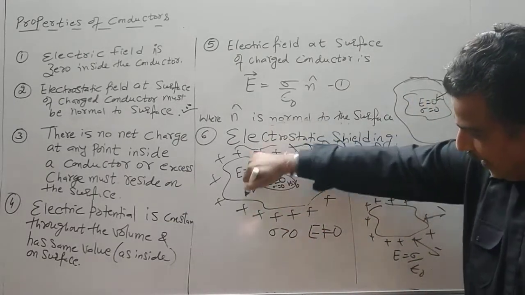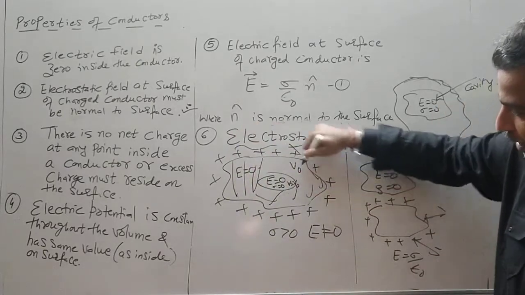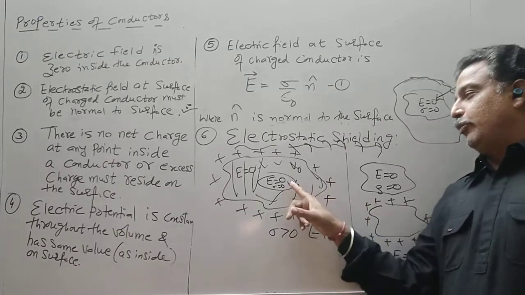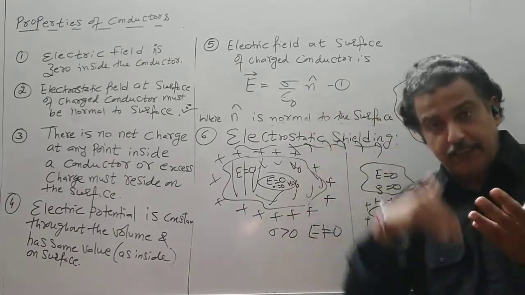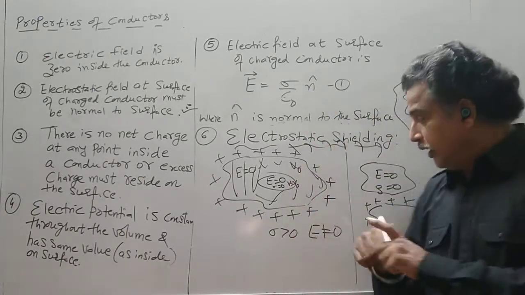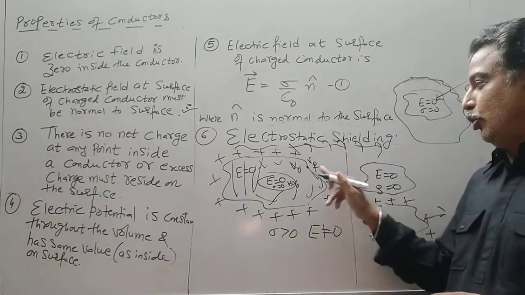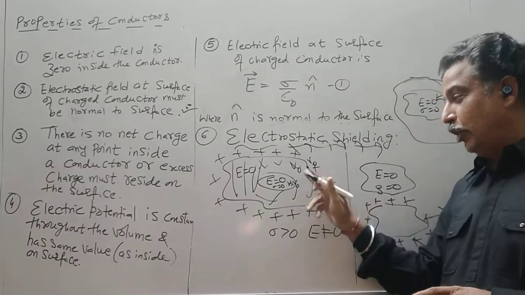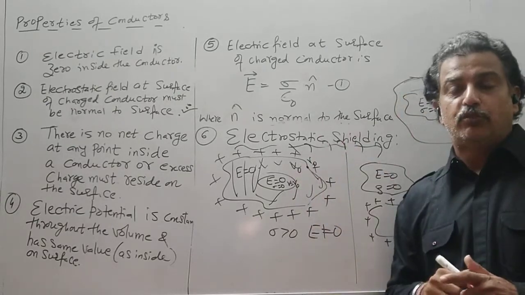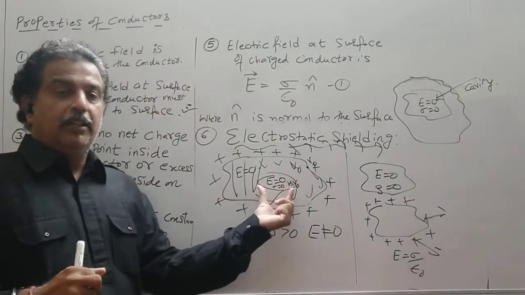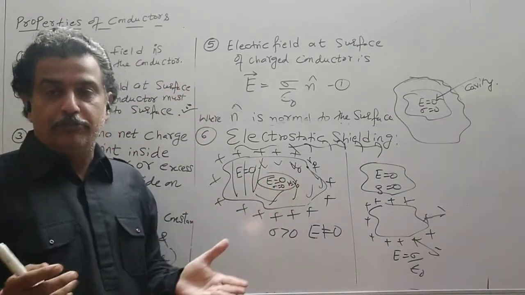This is a cavity and this is the surface of a conductor. Only we have this cavity. So what will be the value of the potential? It is the same as inside the conductor or on the surface. On the surface, say the value of the potential is V0. So on the surface of the conductor it is V0, and inside the cavity it is V0. But the electric field inside the cavity is 0 if it is devoid of any charges.